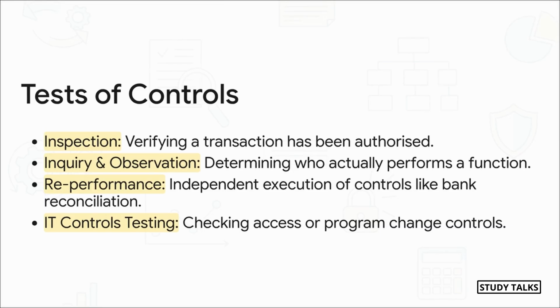Now, pay very close attention to inquiry and observation. This is your go-to for controls that leave no paper trail, like segregation of duties. You can't inspect a document for that. You literally have to watch who is actually doing what.